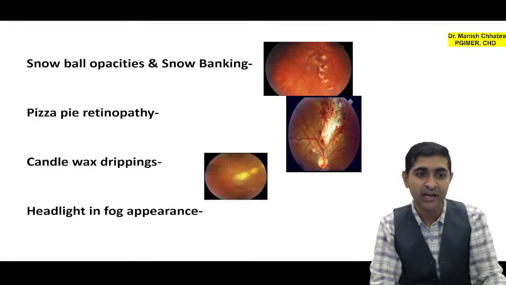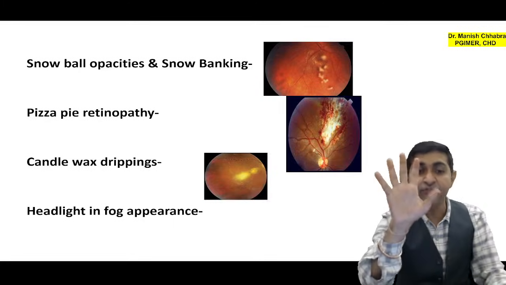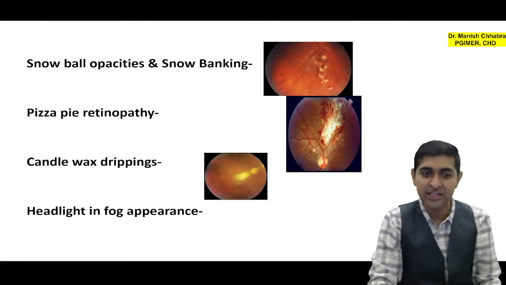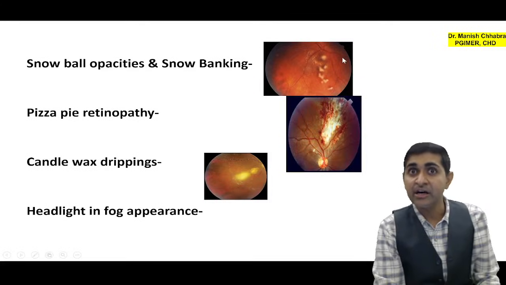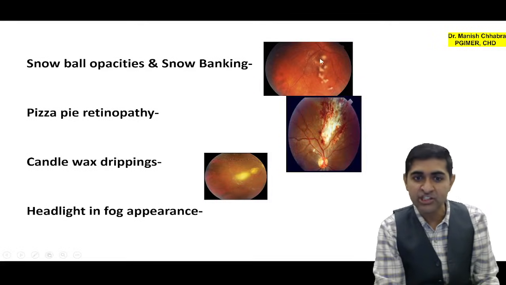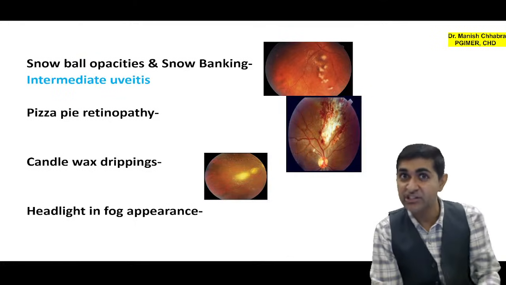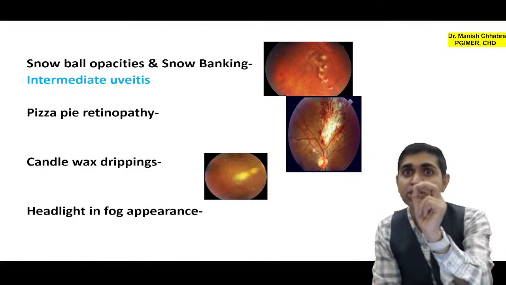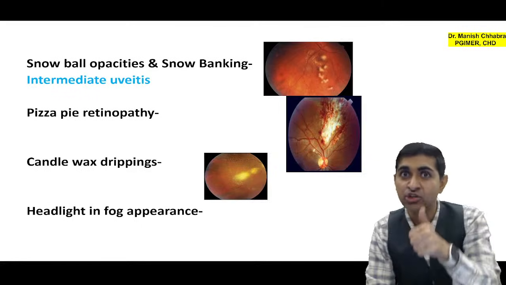Okay, let's go ahead. Now, 4 more MCQs coming up, boys and girls. Now there is a fundus image in which you can see snowball opacities and snow banking. So what is this? Can you tell me? So this is your intermediate uveitis. So snow banking and snowball opacities is a diagnostic feature of intermediate uveitis.